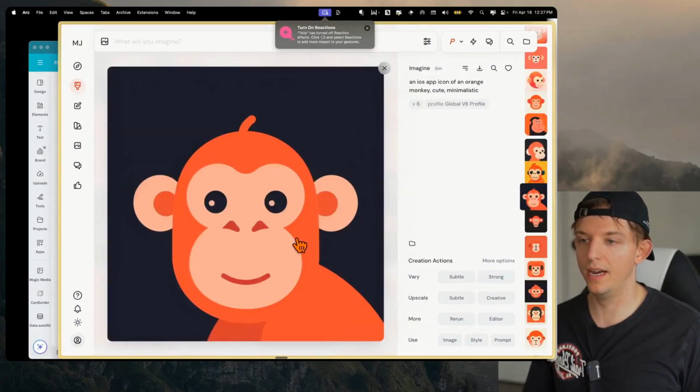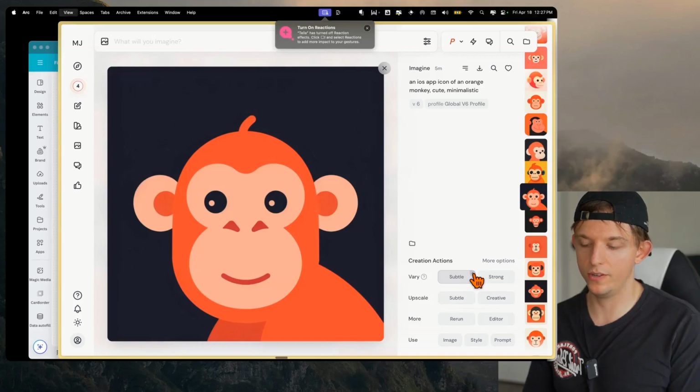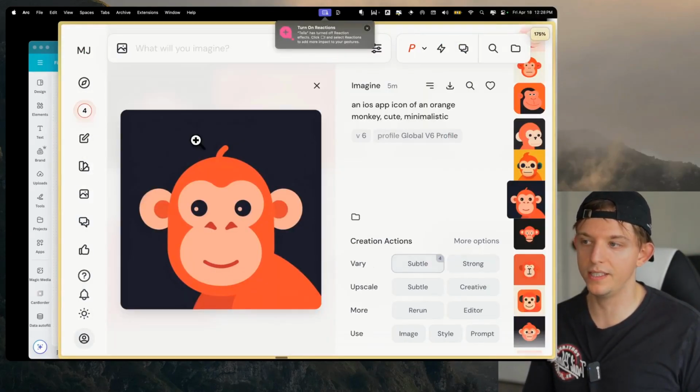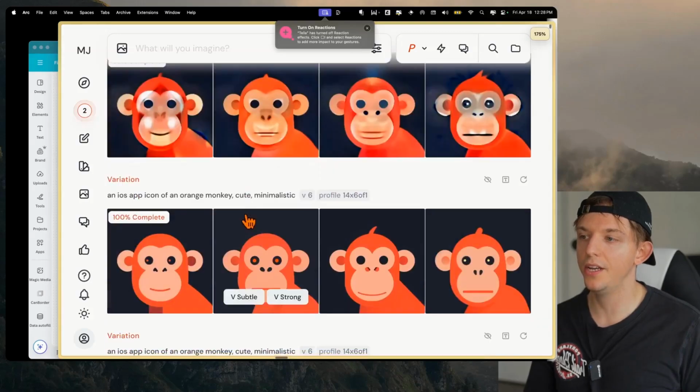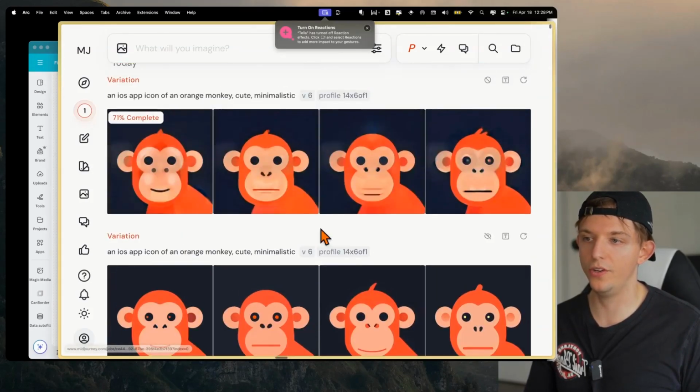I'm like, okay, I really like this style. Now we can create variations. And we can click on this as many times as we want. 2, 3, 4. And remember, all of these are multiplied by 4. So right here it shows 4, which means this is generating 16 new variations of this app icon, and you can see that it's somewhat close. So we're kind of getting closer.